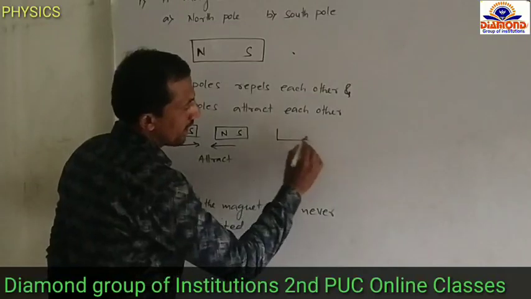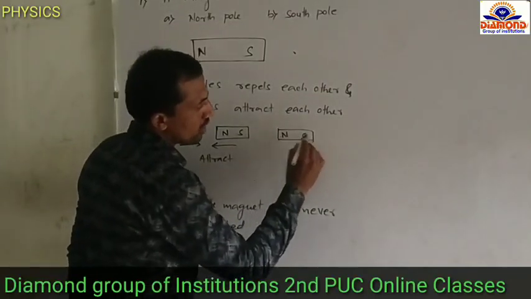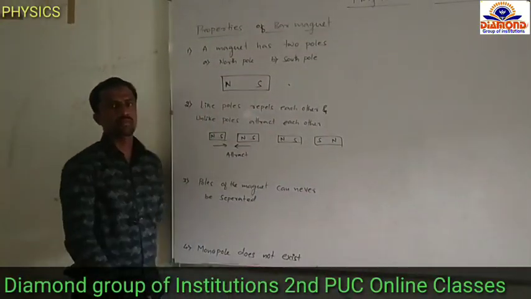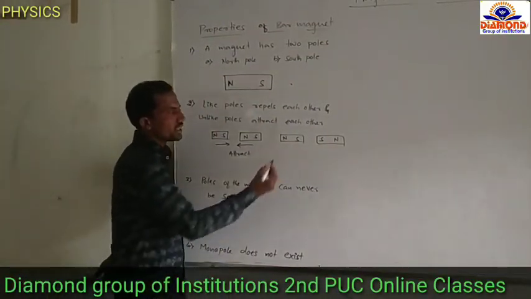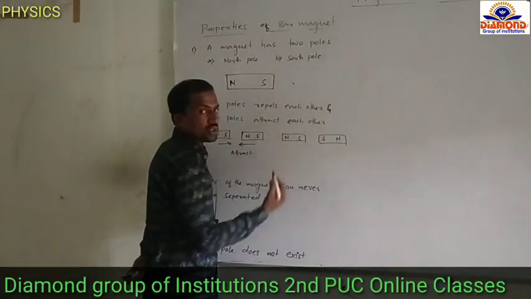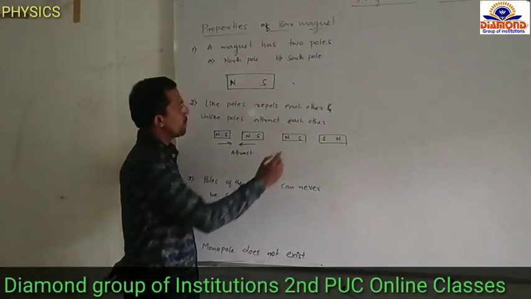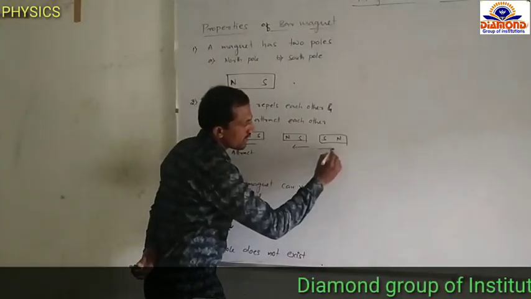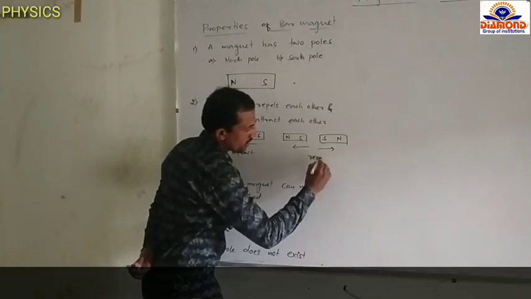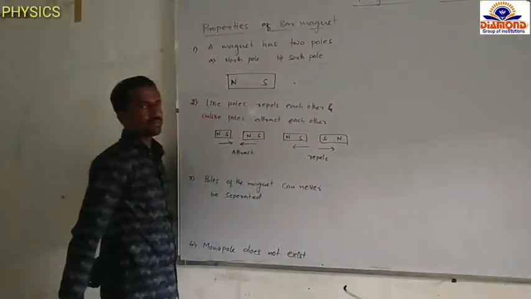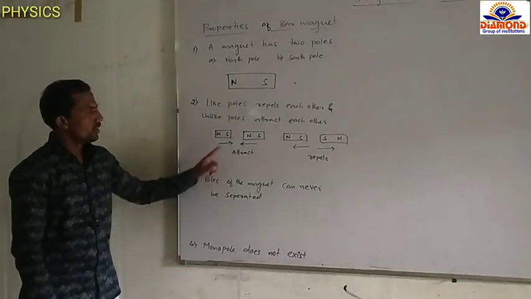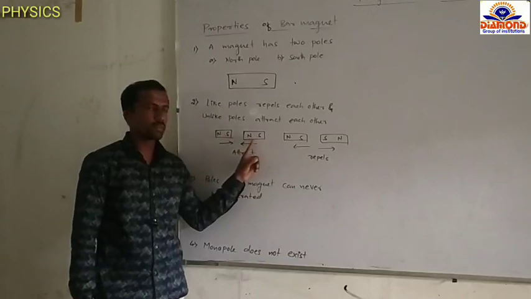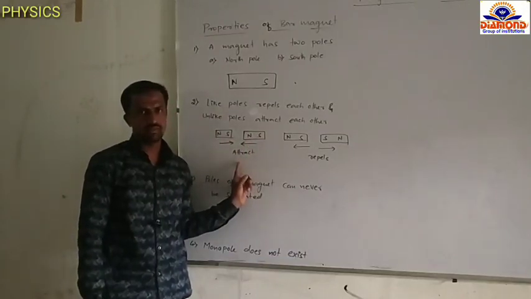Again, we are taking two magnets. One is north, south. Again, one is south and north. In this case, the same poles. South poles are called same poles. Same poles are called like poles. Like poles repel each other. Same poles means repulsion, opposite poles means attraction.